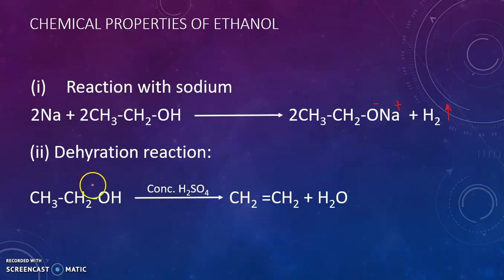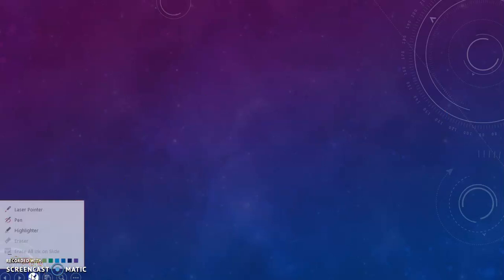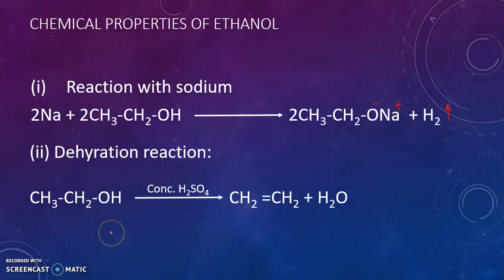What happens is the OH group, which is bonded to the CH2 group, is removed, and one hydrogen atom from the CH3 group is removed.